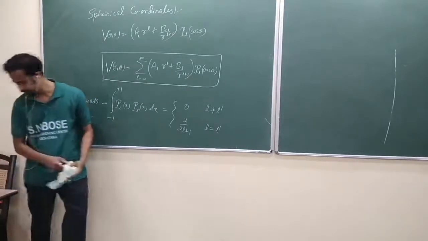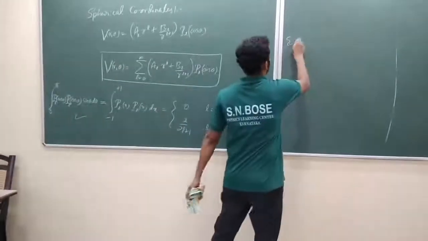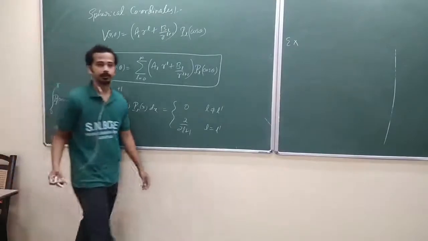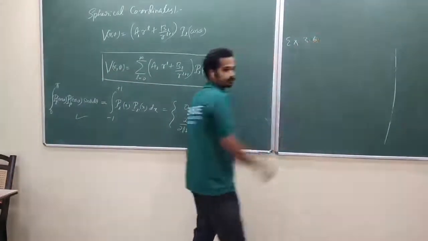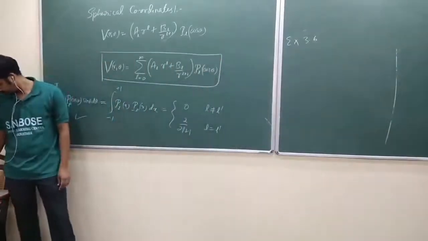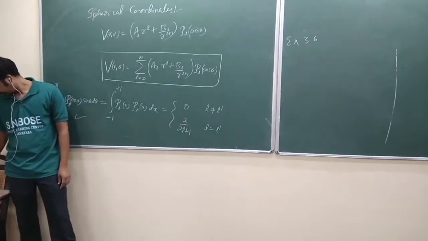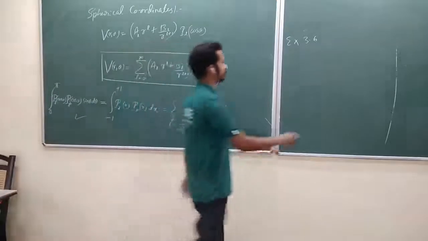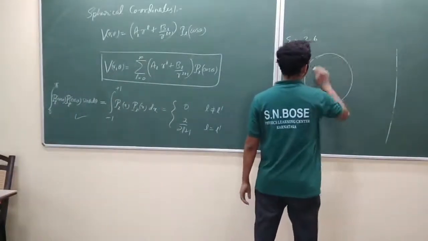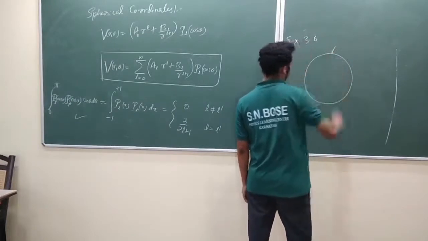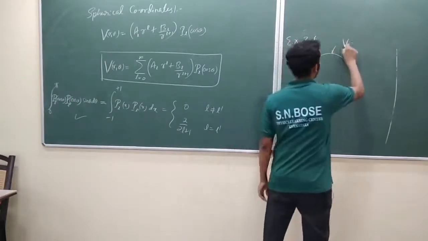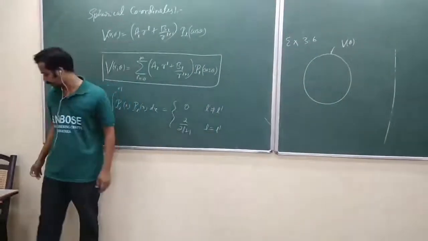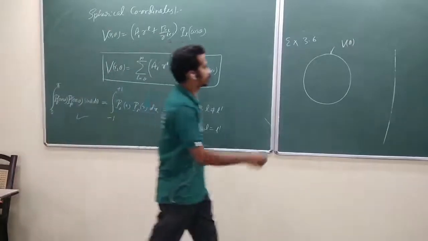The potential V naught of theta is specified on the surface of a hollow sphere of radius R. Find the potential inside and outside. He hasn't given what it is, okay, he has given some potential, but the potential is not constant now. It is a function of theta, V naught of theta.